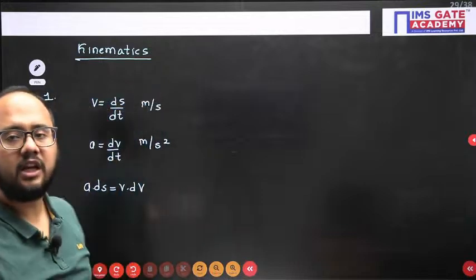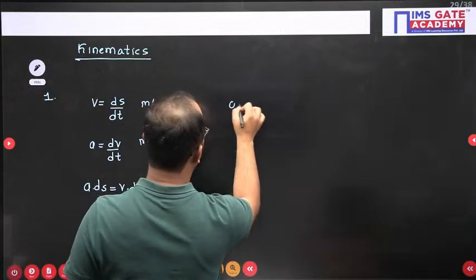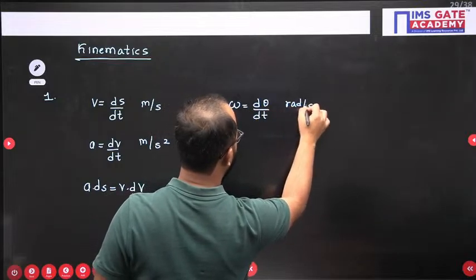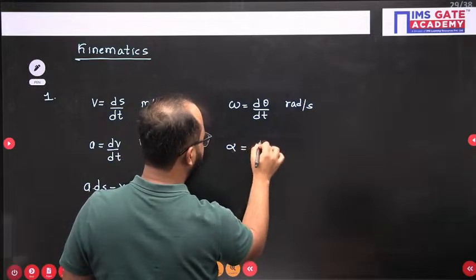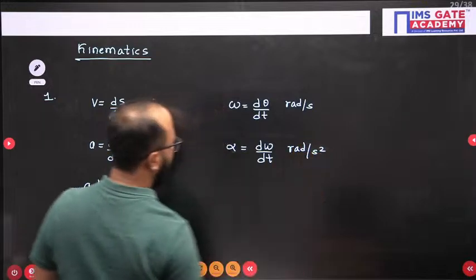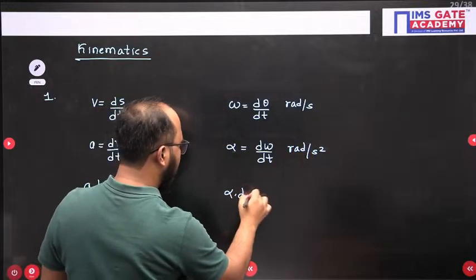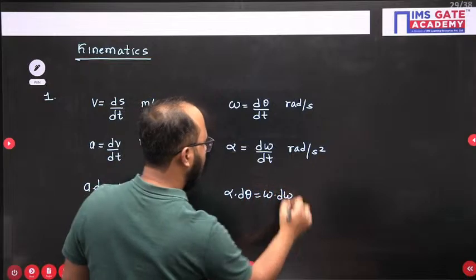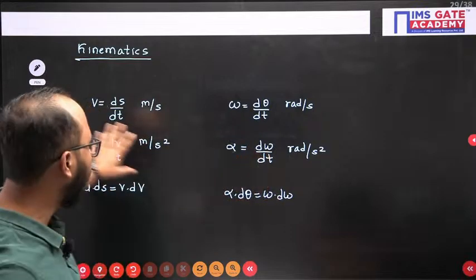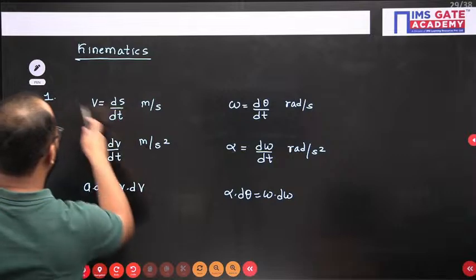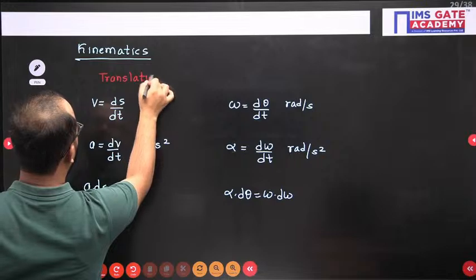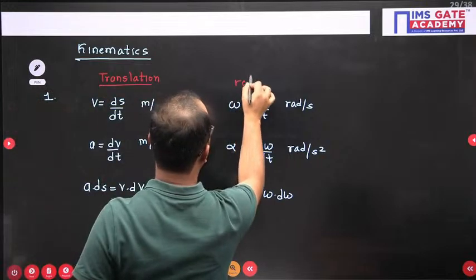Now, the similar fundamental equations for rotation are: omega equals d theta by dt, the rate of change of angular displacement, unit radian per second. Angular acceleration, alpha equals d omega by dt, unit radian per second square. Then we have alpha d theta equals omega d omega. These are the fundamental equations of motion for translation, and this is for rotation.